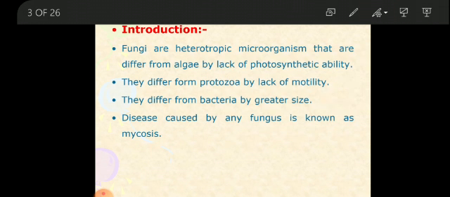They differ from the other, that is, they differ from algae by lack of photosynthetic ability.